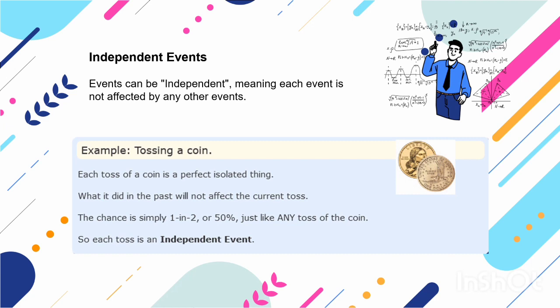And then independent events. Events can be independent, meaning an event is not affected by any other event. For example, tossing a coin. Each toss of a coin is a perfect isolated thing. What it did in the past will not affect the current toss. The chance is simply 1 in 2 or 50%, just like any toss of the coin, so each toss is an independent event.